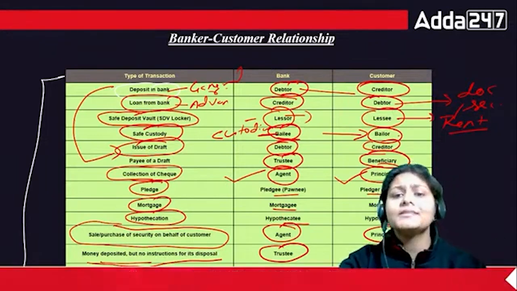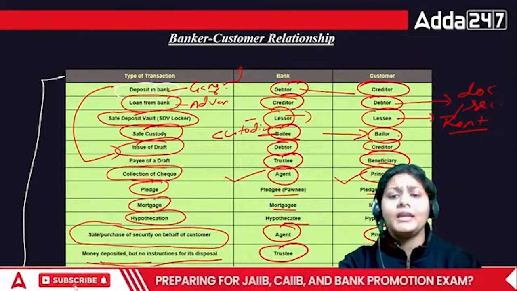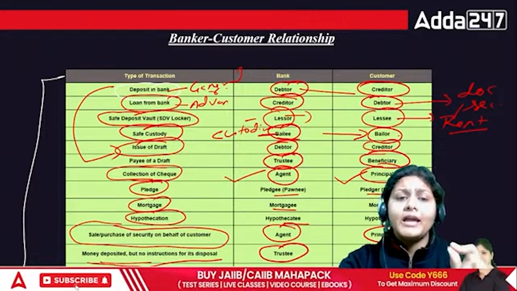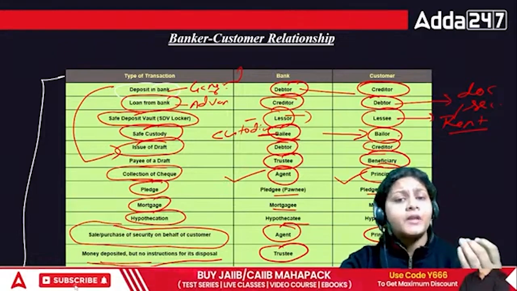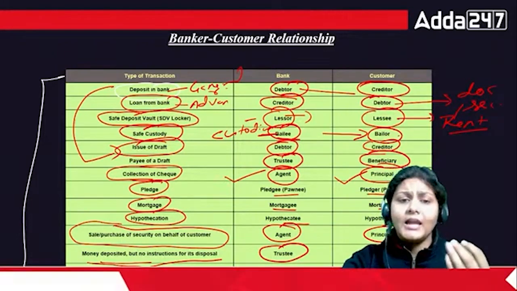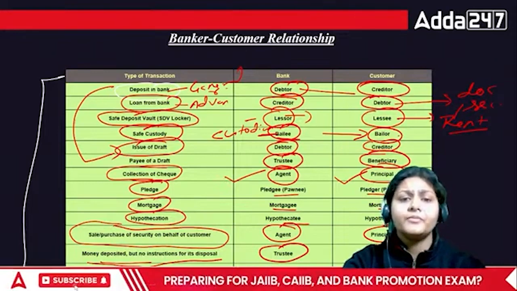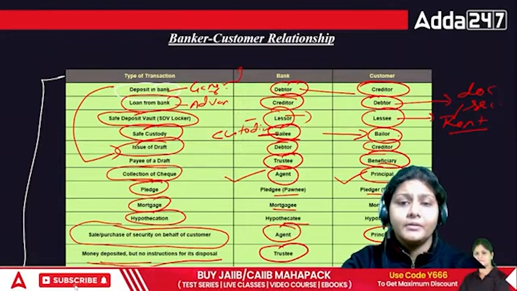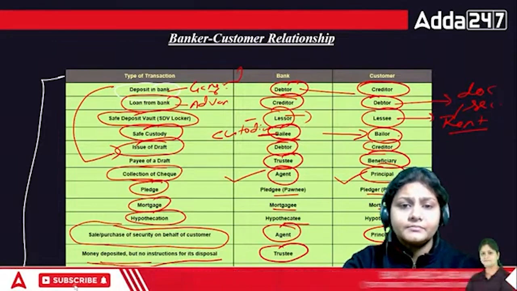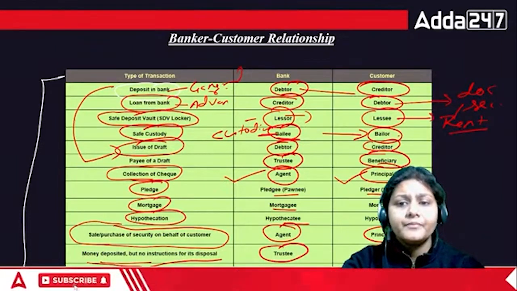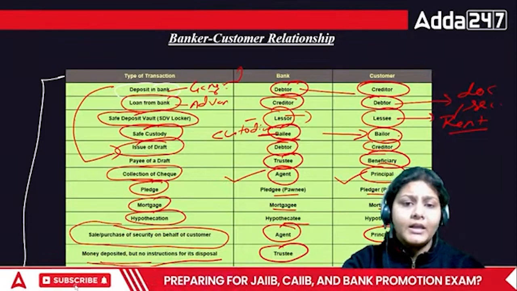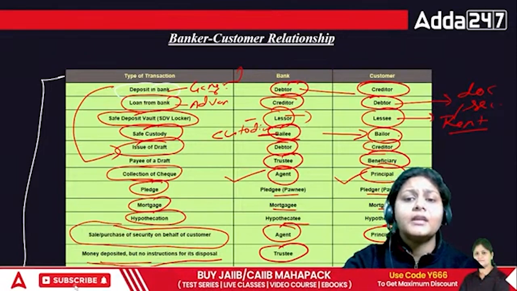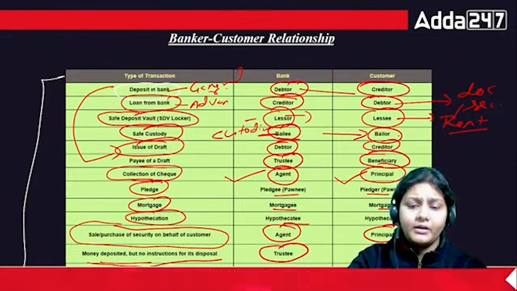But the bank is not liable if there is any damage or loss of content due to natural calamities, that is earthquake, flood, lightning, or this type of natural act of God. The bank is not liable, please remember this point. This is very, very, very important.